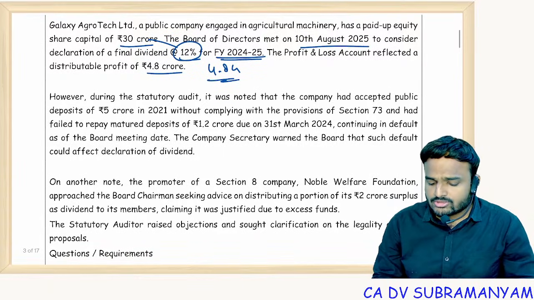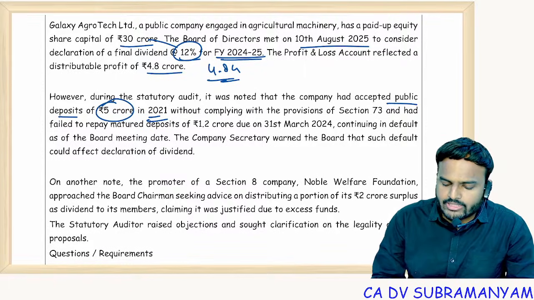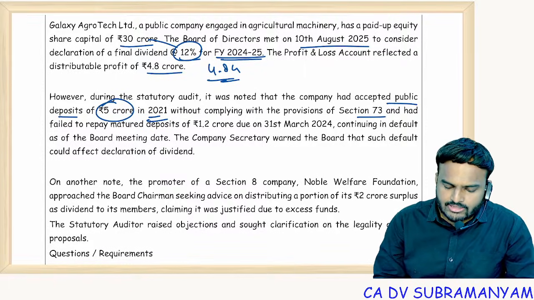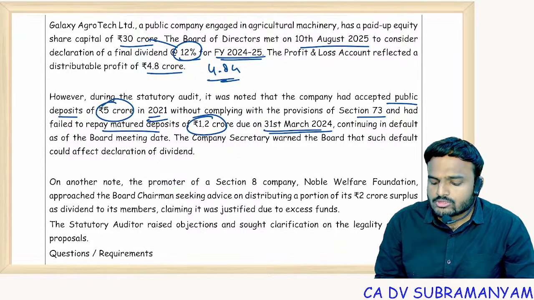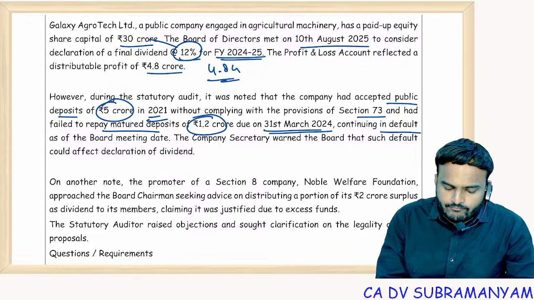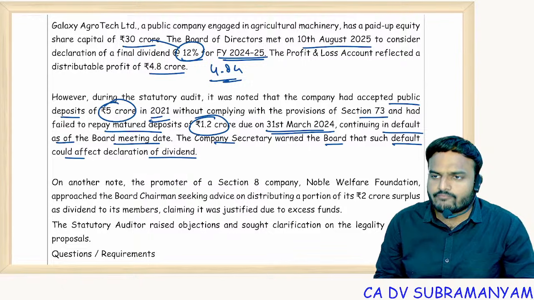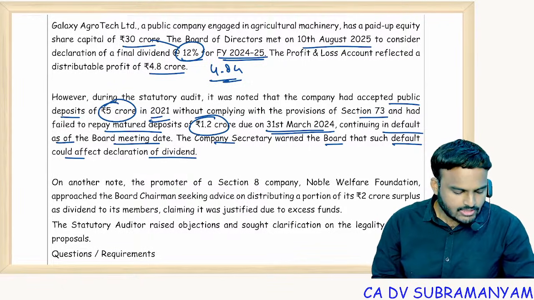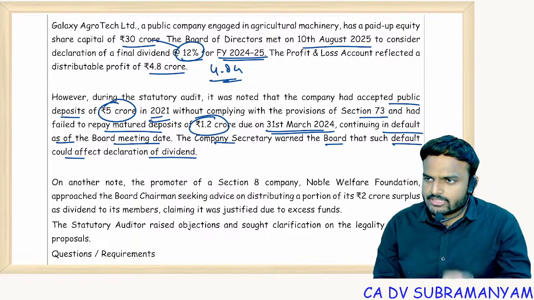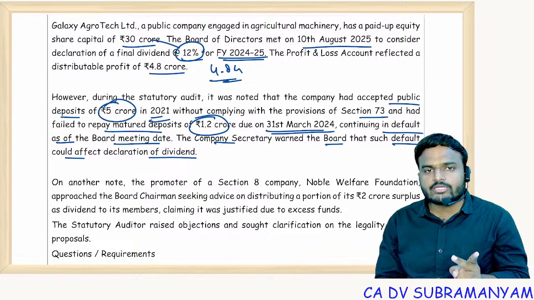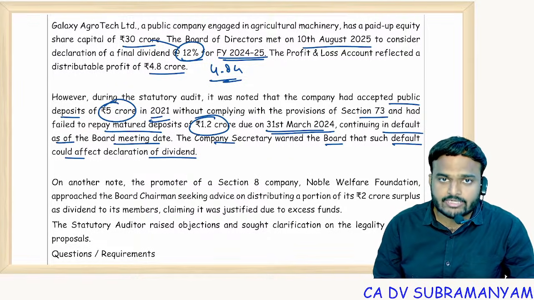However, during the statutory audit, it was noted that company accepted public deposits of 5 crores in 2021 without complying with the provisions of 73 and failed to repay mature deposits of 1.2 crore due on 31st March 2024. Continuing in default as of board meeting date, CS warned board that such default could affect declaration of dividends. Students, tell me, two companies are prohibited from payment of dividends. Which two companies? Section 8 companies and companies which committed default in complying with Chapter 5 acceptance of deposit rules, 73-74 sections.